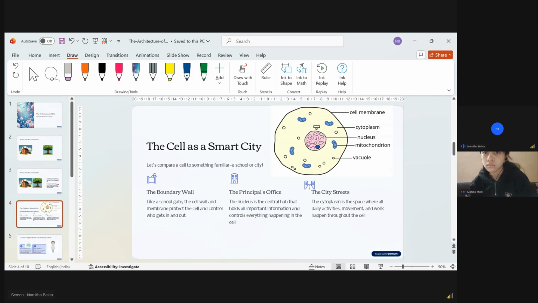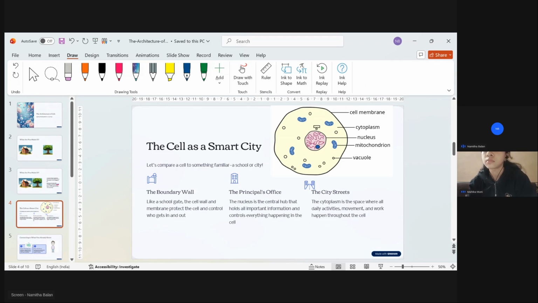How many cells are there in your body? Trillions. Trillions of cells are there. So we are just taking one cell, zooming in and looking inside this cell to see what all things are there. So many things are there. We will just see the overview of this cell, because you have to study the simple things which are present inside the cell in grade 8.